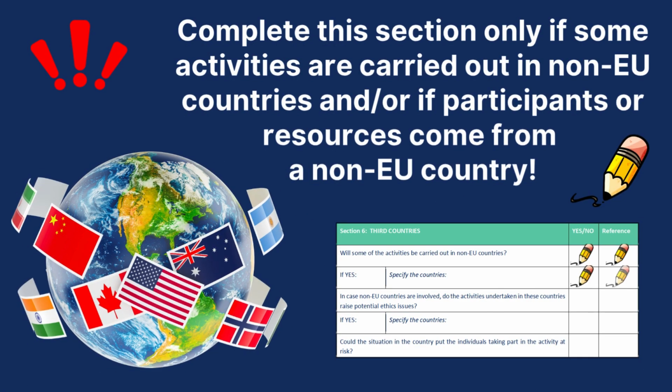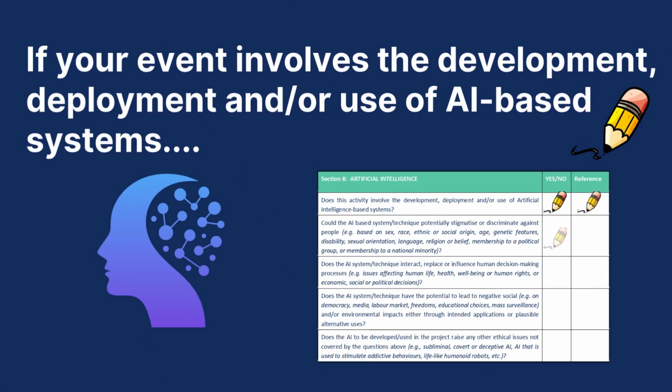Fill in the third countries section only if activities are partially or wholly carried out in non-EU countries, or involve non-EU participants or resources. For example, if the meeting is held outside Europe, specify the country and note any ethical concerns or risks. If your activity involves AI systems, select Yes, and complete Section 8.